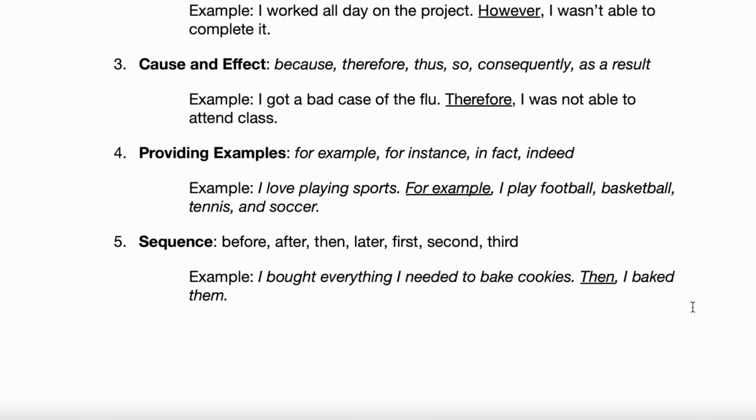And it could also be a relationship of sequence, right? Like the order in which things happen. I've got some examples there: before, after, then, later, first, second, third. Whatever. Go and read the example, please. I bought everything I needed to bake cookies. Then I baked them. Do you see why that relates to sequence? That's a sequence relationship. Yes. You did this thing first, and then later, you baked them. So those are the 5 main relationships.